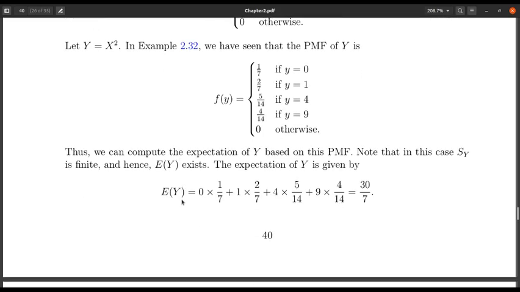In this case, expectation of y is nothing but 0 multiplied by 1 by 7, plus 1 multiplied by 2 by 7, plus 4 multiplied by 5 by 14, plus 9 multiplied by 4 by 14. Okay? And if I do this, I get 30 by 7. I do not need to check the existence condition in this case because the support of x is a finite one having 4 points, so the expectation has to exist. So this is the standard way that comes to our mind first: if I have to find the expectation of y, I will find the probability mass function of y, then I will find the expectation of y.